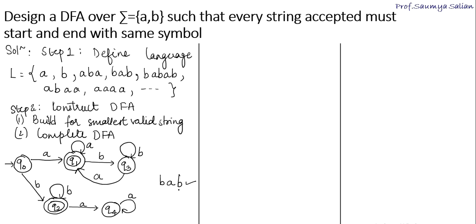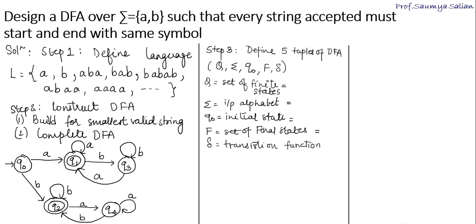So where shall I put the transition of input B? From Q4, I'll put up the transition of input B to Q2, which is final state, because BAB is a valid string in the language and it should reach final state. So this portion over here, this entire part covers up the case of starting with B and end with B.